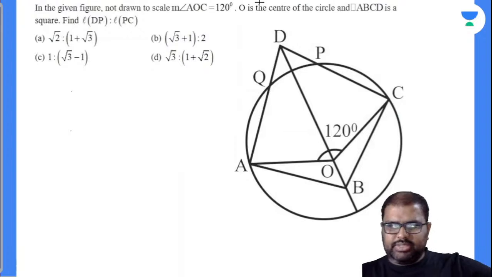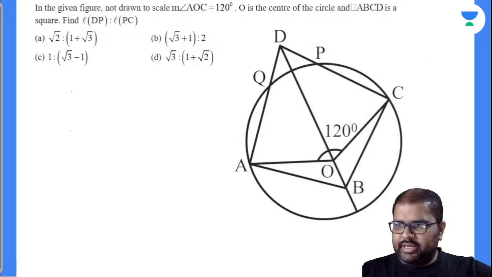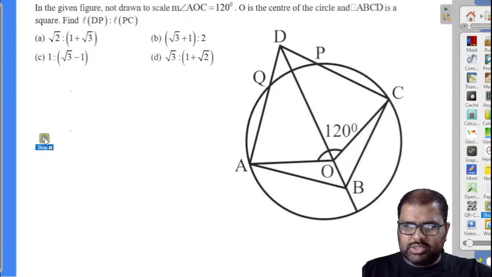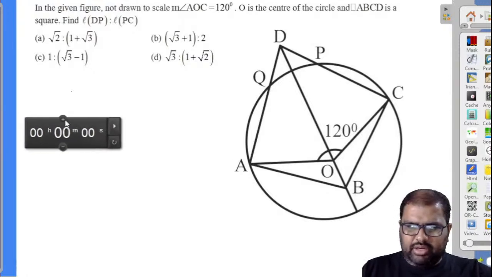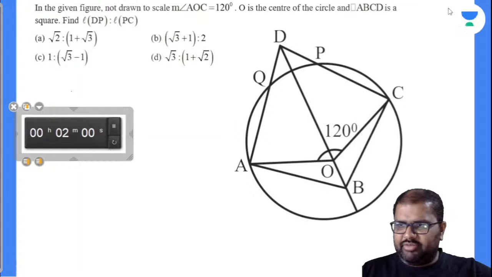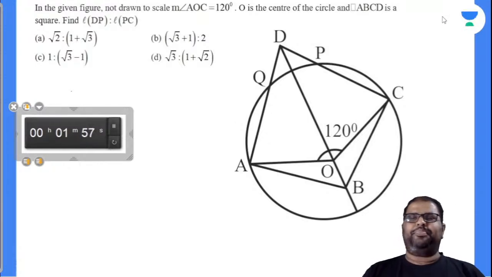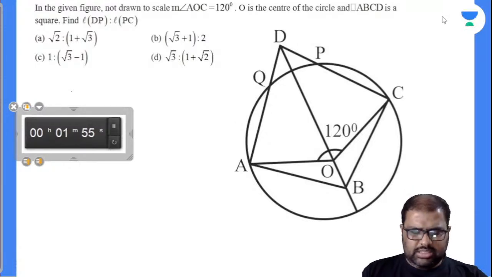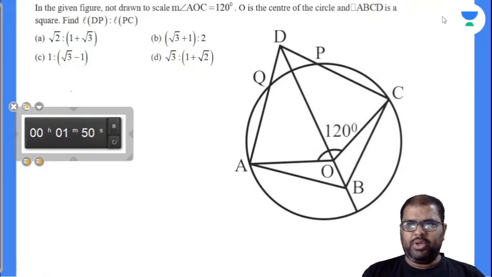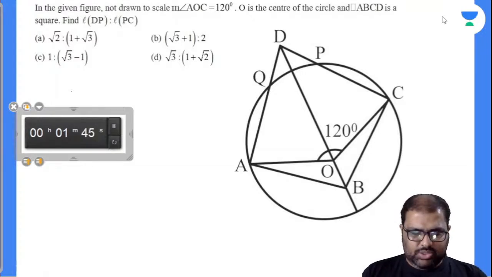Now comes the best question here. This is what I'm expecting from you, right? Let us see those who can solve this. Most of your geometry questions you can solve fast and easily. You'll be at 99.9%. In the given figure, not drawn to scale exactly, angle AOC is given as 120 degrees. O is the center of the circle, and ABCD is a square. Find the ratio of DP to PC length. Let's see how many can solve this.